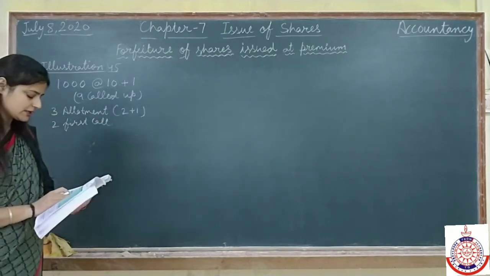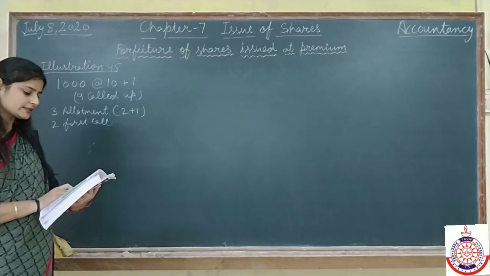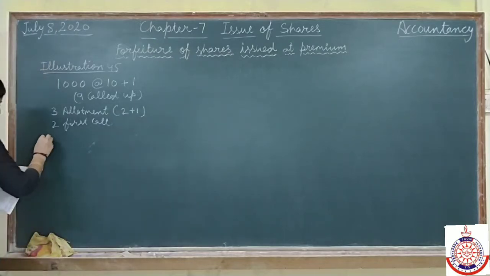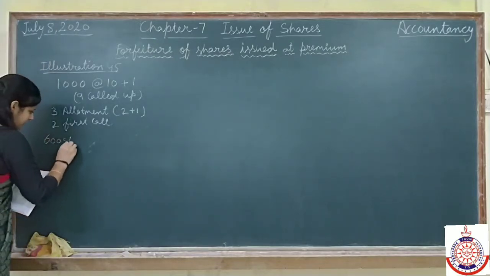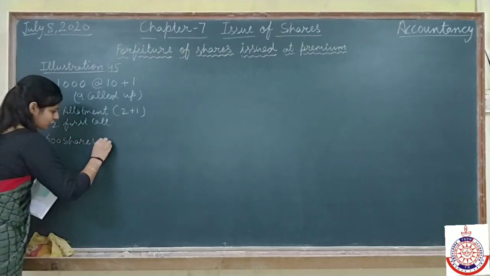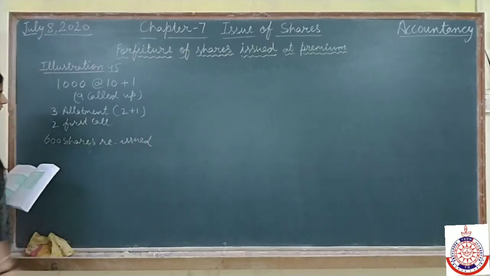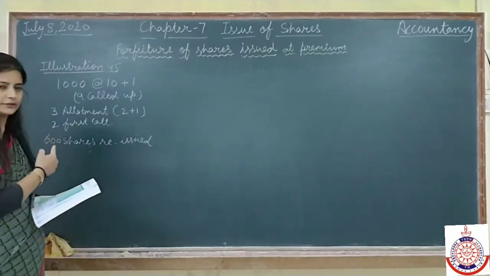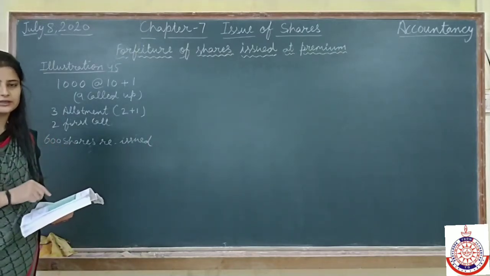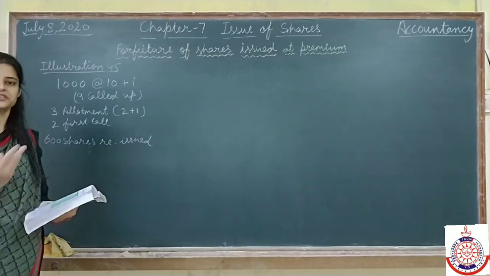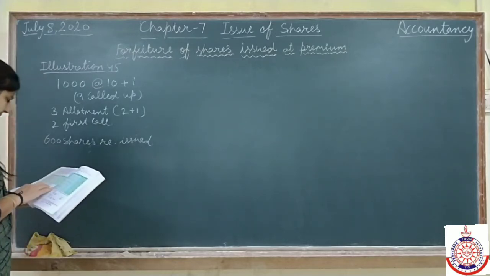After that they are saying out of these 600 shares were reissued. Now for reissued we should know the called up amount, paid up amount, and the amount on which we had issued.